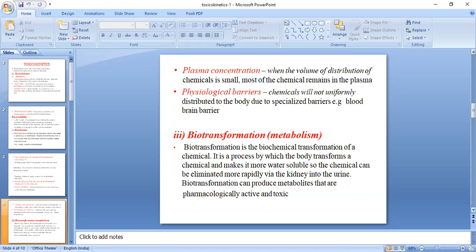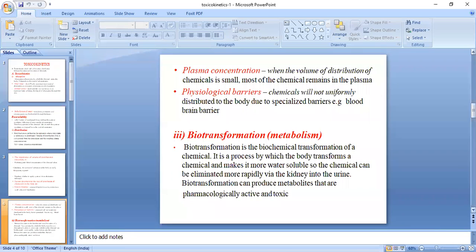The next thing you will see in toxicokinetics is biotransformation. Biotransformation is the biochemical transformation of a chemical, the process by which the body transforms a chemical and makes it more water soluble, so the chemical can be eliminated more rapidly via the kidney into the urine.